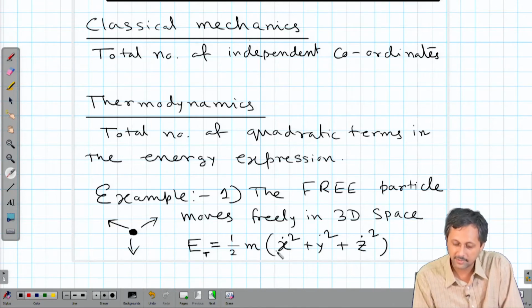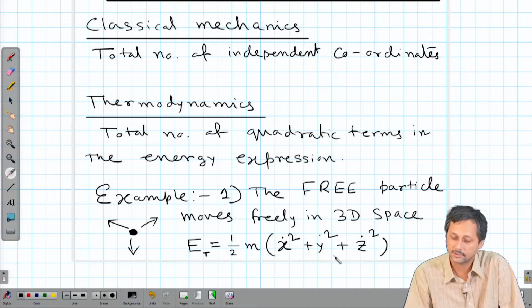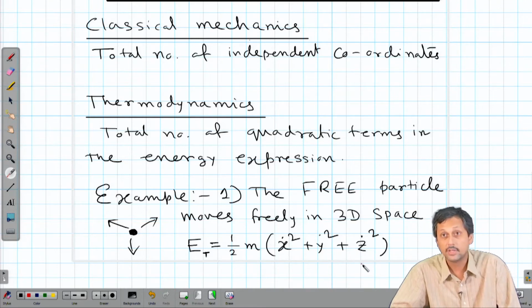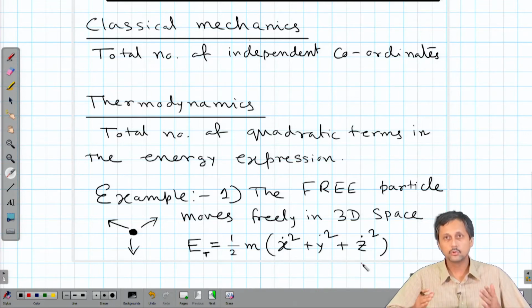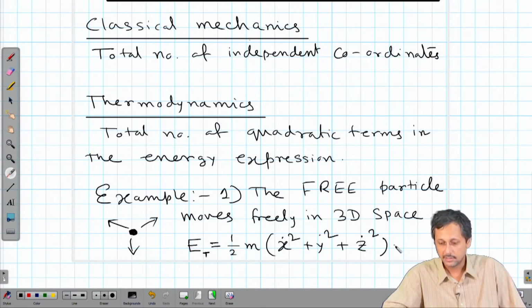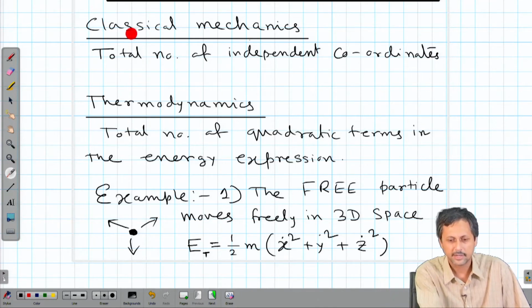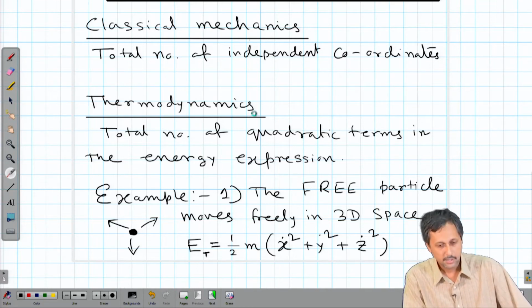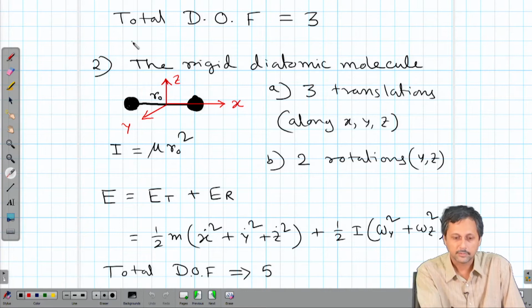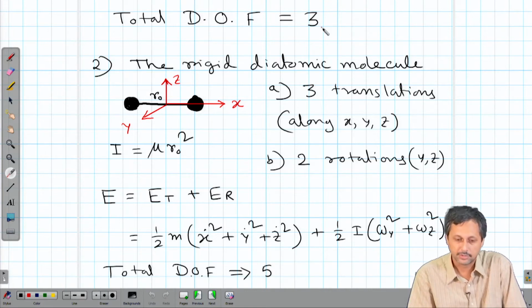It is half m x dot square plus half m y dot square plus half m z dot square, and we cannot reduce it further. We cannot reduce it to 2 quadratic terms or 1, 3 has to be there. So the thermodynamic definition also gives the total number of degrees of freedom as 3. There is absolutely no conflict between the classical mechanics definition and the thermodynamic definition of degrees of freedom. So for a free particle, total DOF is 3 in both definitions.